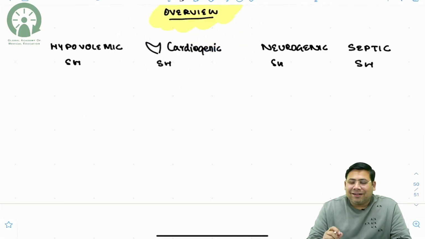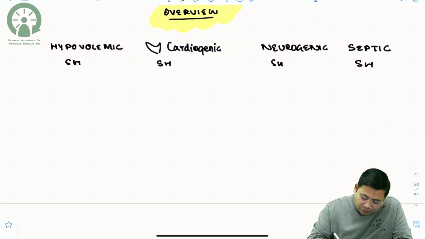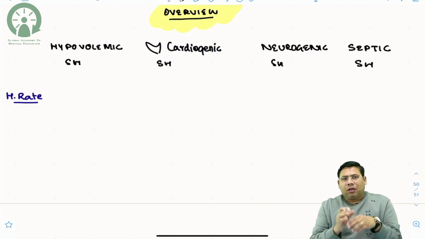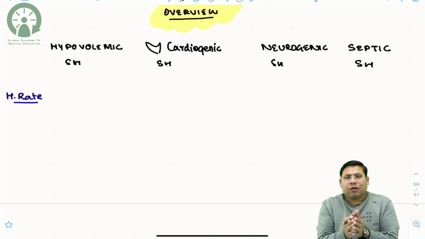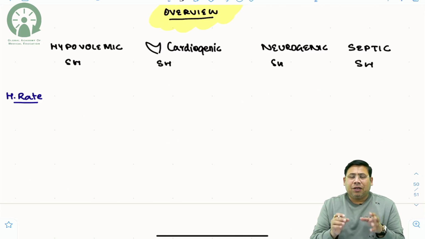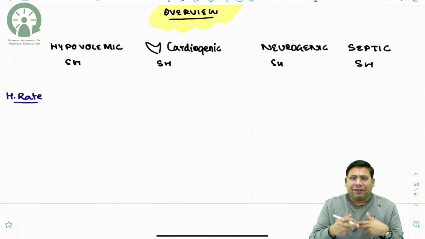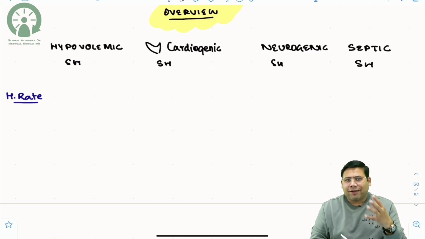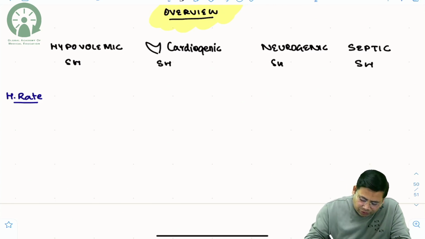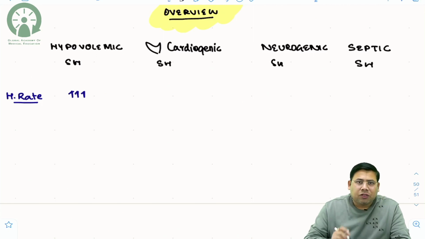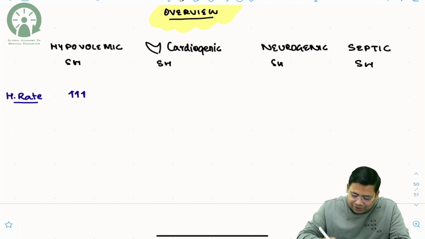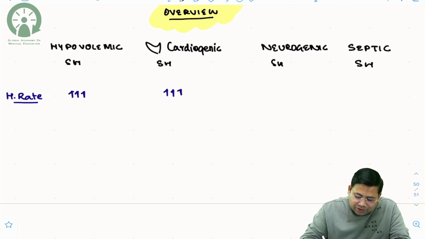The first thing that I will discuss with you is the concept of heart rate. What is so important about heart rate, students? Whenever there is shock, the blood is not coming out of the heart, or in case the blood volume is less, the heart is making, or blood is making, more cycles. So definitely the heart rate is increased in all the types of shock except one. In hypovolemic shock, it is going to increase. In cardiogenic shock, it is going to increase.